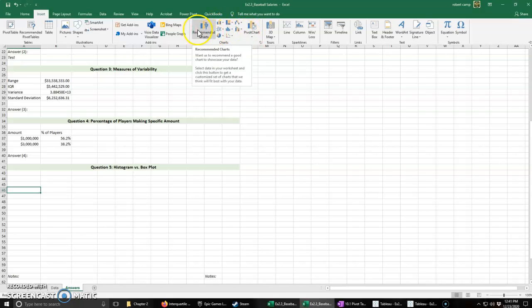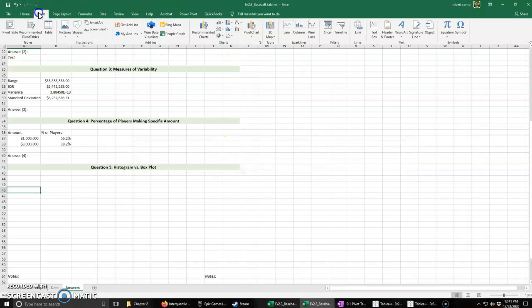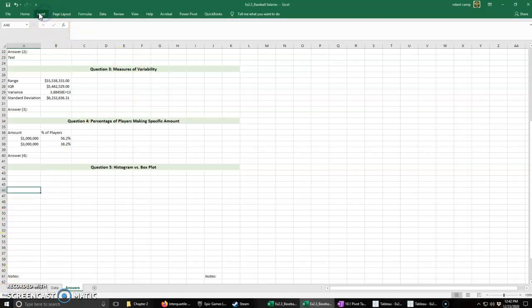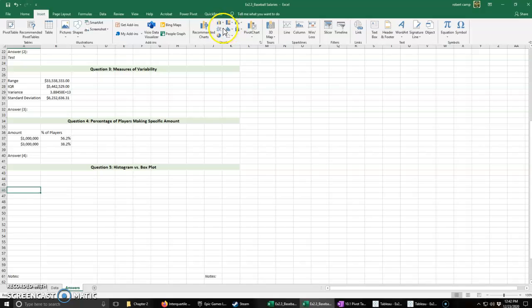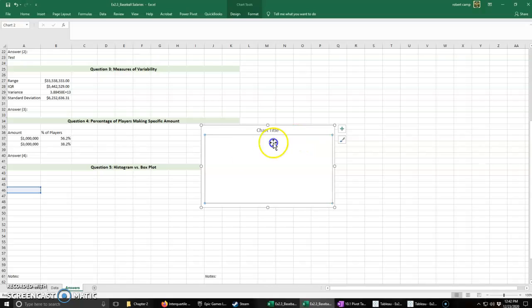What we want to do is go to insert. We actually want to pull out our histogram. And that is completely my fault because I forgot exactly where it is. So we're not going to use a column chart this time. We are going to use a histogram. And it's good because we're going to come back to our box and whiskers here that we're going to do in a minute. So I'm going to click on histogram.